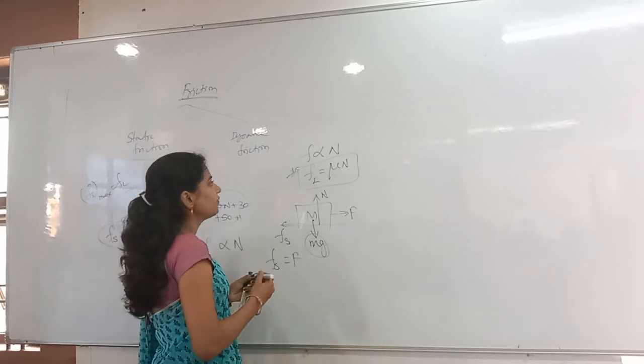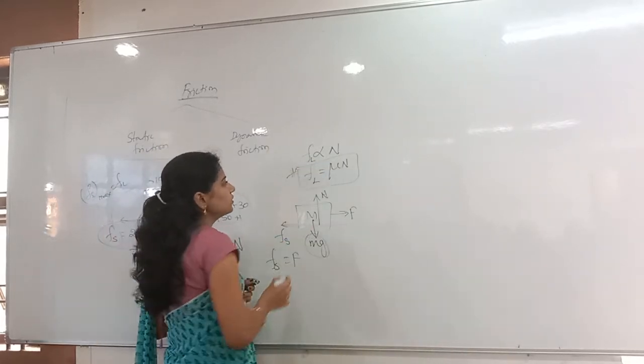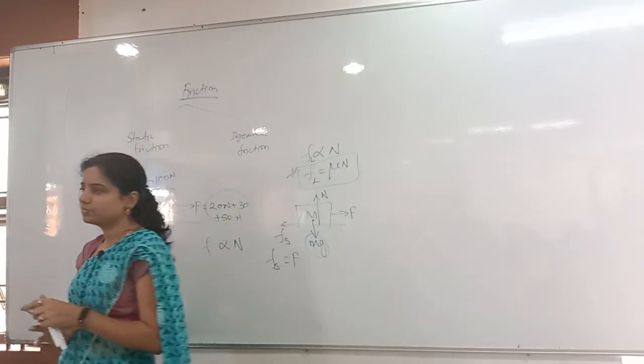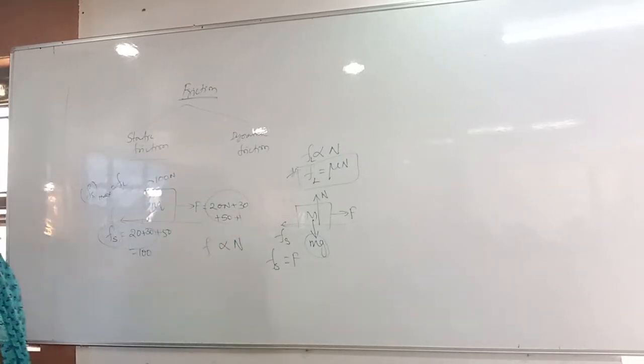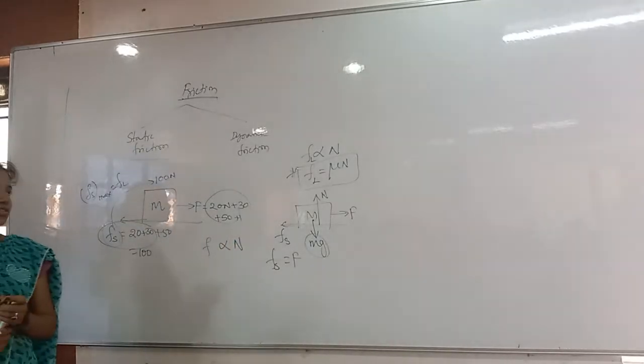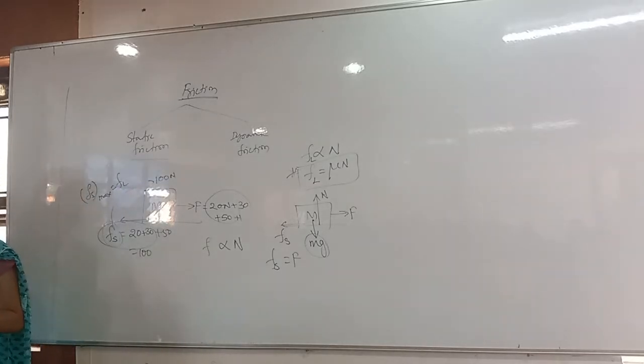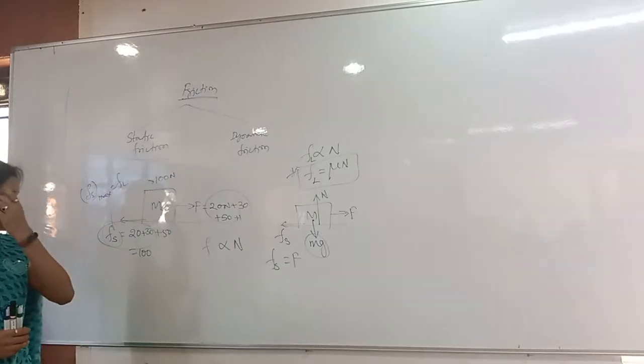Here, FL is directly proportional to N, and FL is equal to mu N. What is mu called? Coefficient of friction.